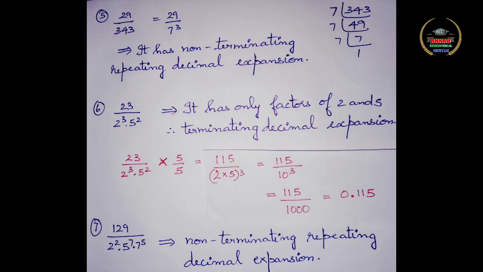Subdivision 7. 129 divided by 2 squared into 5 power 7 into 7 power 5. Clearly you can see that there is another factor 7 which should not be there in the denominator. It should have only powers of 2 and 5. So directly you can say that it is going to have a non-terminating repeating decimal expansion.